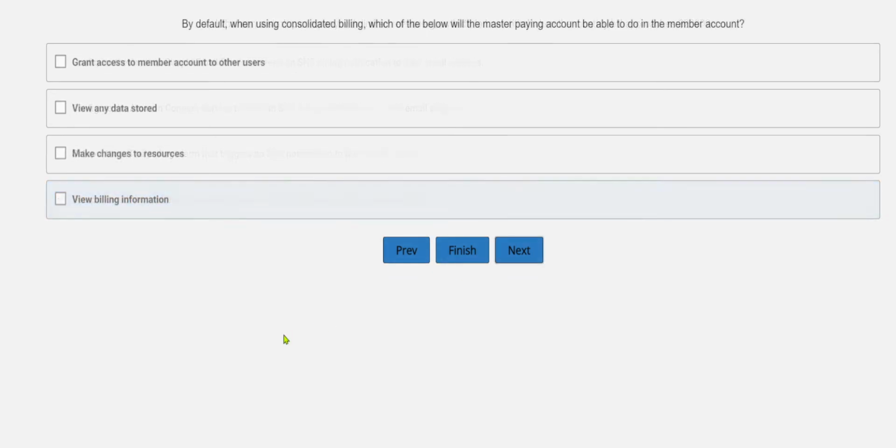Okay, all right, so to the next question. By default, when using consolidated billing, which of the below will the master paying account be able to do in the member account?